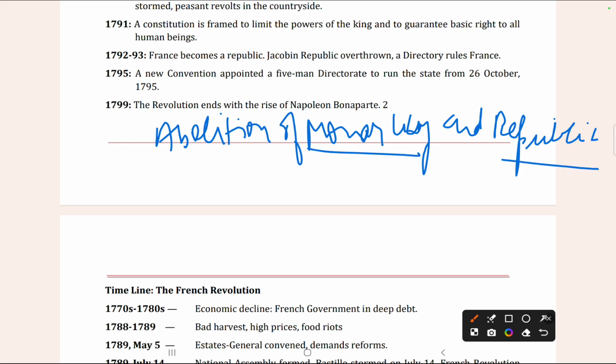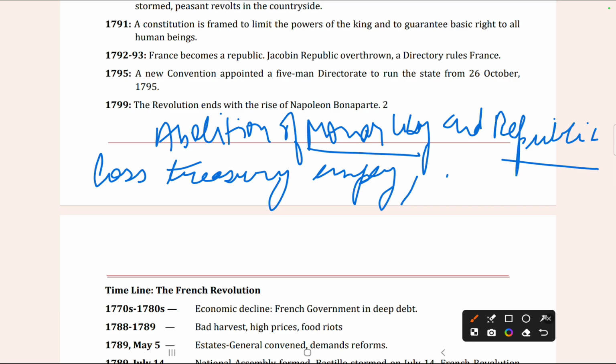First, the king tried to escape and lost people's trust, as there was an empty treasury when Louis XVI became king. So he tried to escape.